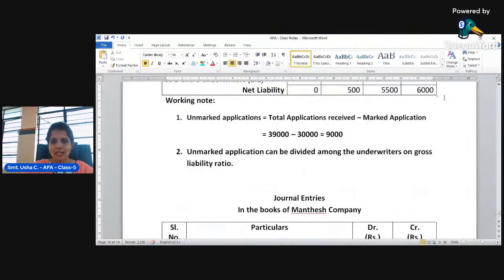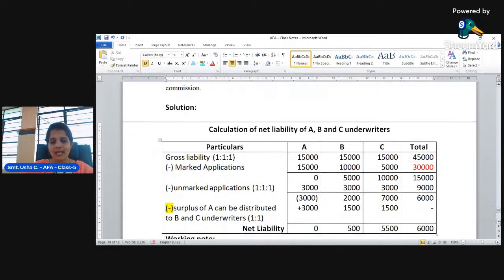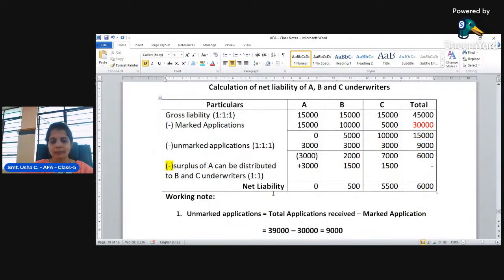These 6,000 shares are the liability of B and C, not A, because applications received from the public have completely covered the 15,000 shares underwritten by A, marked with A underwriter.